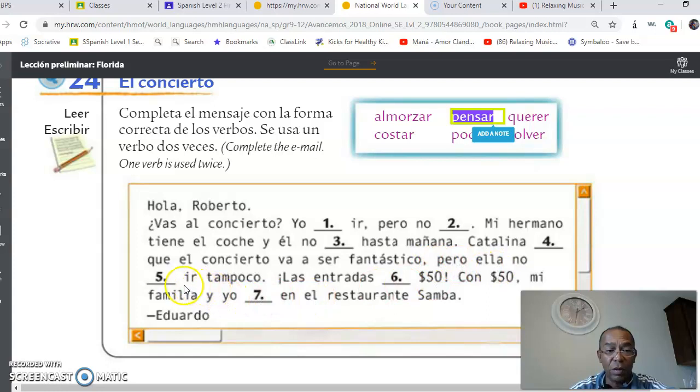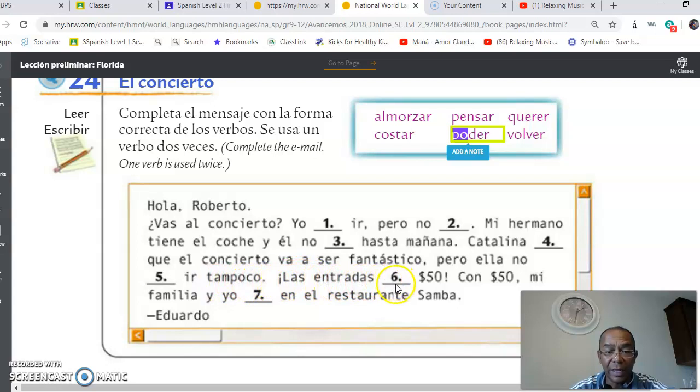Pero ella no ir tampoco. Tampoco means neither. So she can't go either. How do you say to go? She can't. So it will be poder, right? So the O right here is going to change to an UE. And you're going to drop the R. No puede ir tampoco. That would be that one.